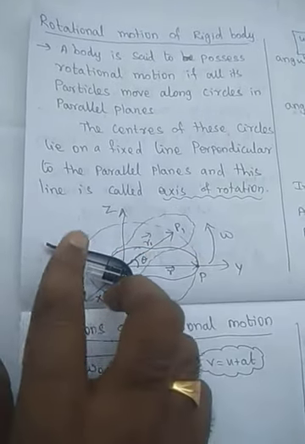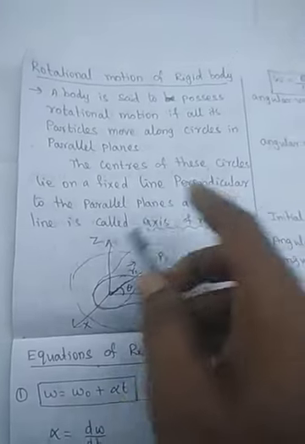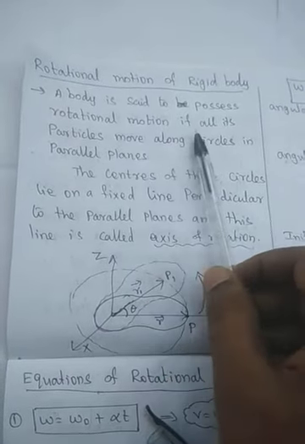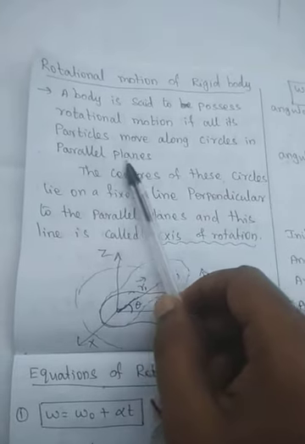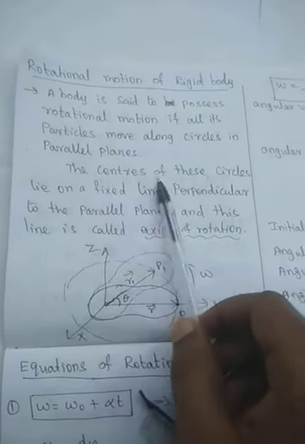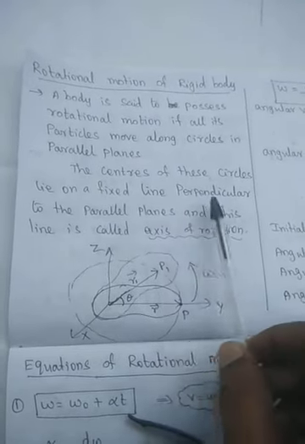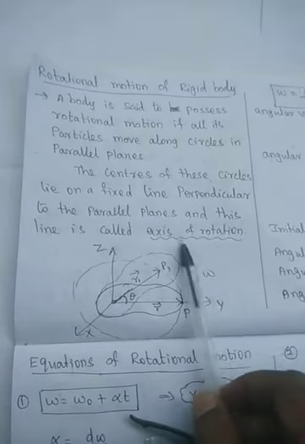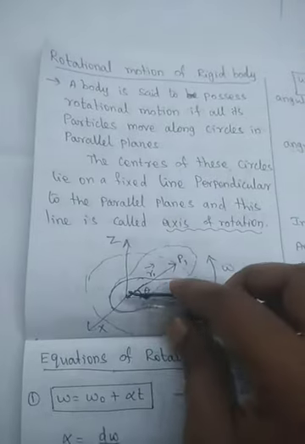Are you able to see this? So this is a circular motion. A body is said to possess rotational motion if all its particles move along circles in parallel planes. The centers of these circles lie on a fixed line perpendicular to the parallel planes, and this line is said to be the axis of rotation. That is, this z axis is the axis of rotation.